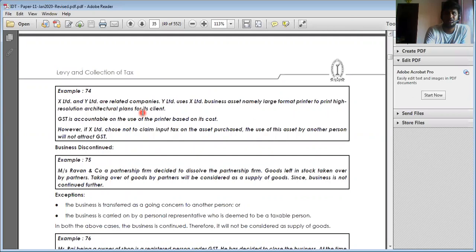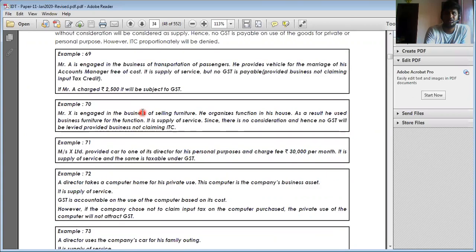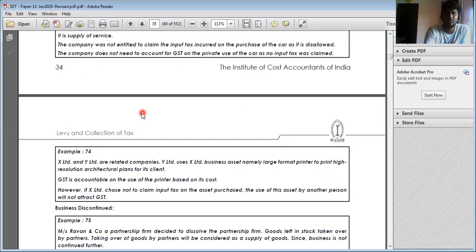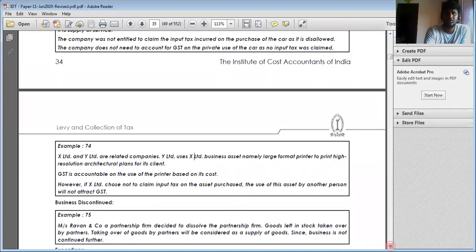X and Y Limited are related parties. Y Limited uses X Limited's business asset, namely a large format printer, to print high resolution architecture plans for its clients. So here X to Y, Y to Z, both are considered related party transactions. So the supply of services is called supply, and it is subject to GST.